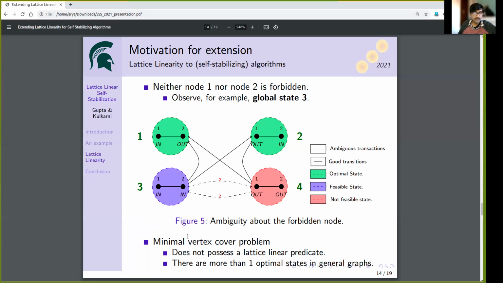In fact, minimal vertex cover problem is not a lattice linear problem. It does not possess a lattice linear predicate. There can be more than one optimal states possible for general graphs.